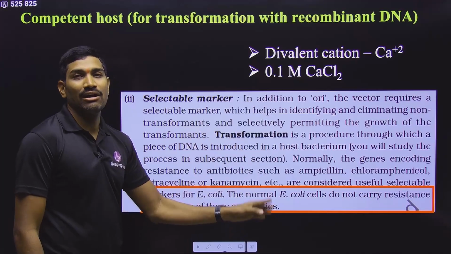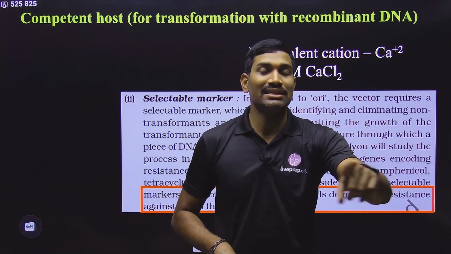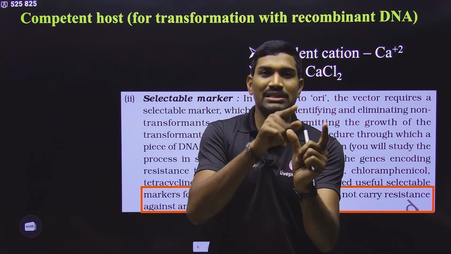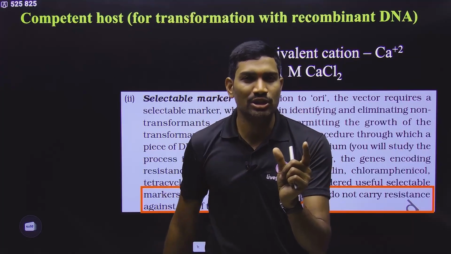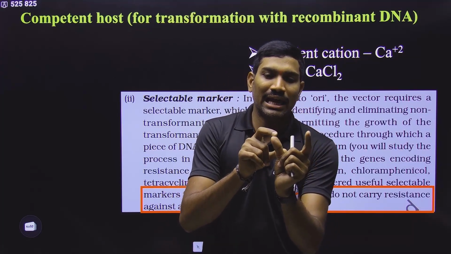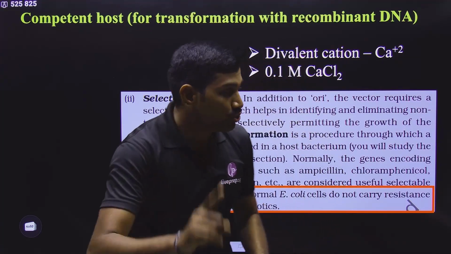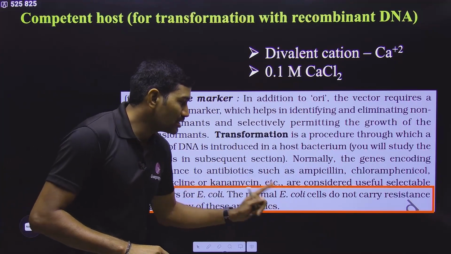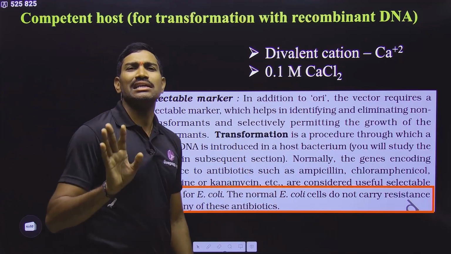But please remember, whatever host we use should not naturally have the antibiotic resistance genes that are present in the plasmid as selectable markers. Whatever plasmid you introduce has some selectable markers. Let us talk with respect to pBR322. pBR322 has an ampicillin resistance gene and a tetracycline resistance gene. These two genes should not be naturally present in the E. coli host you are using. Other genes can be present.